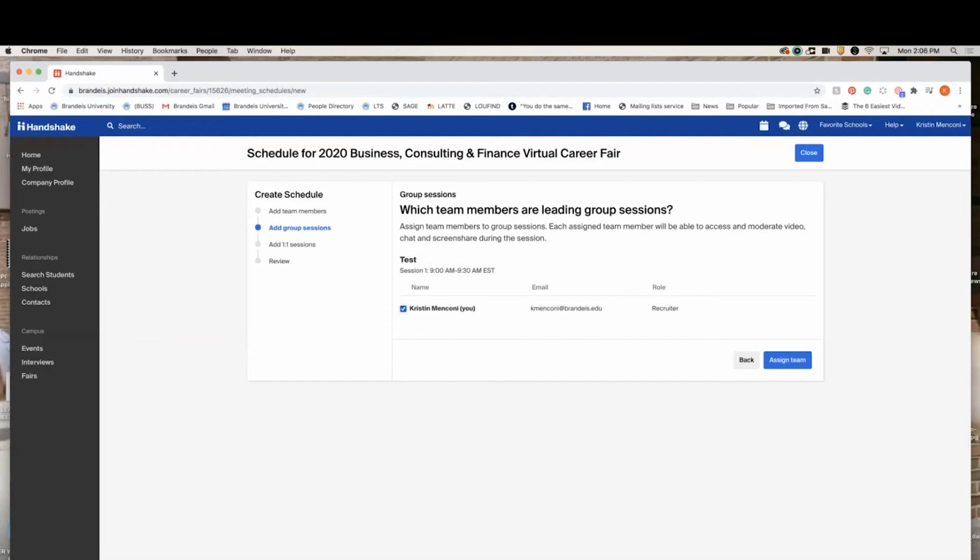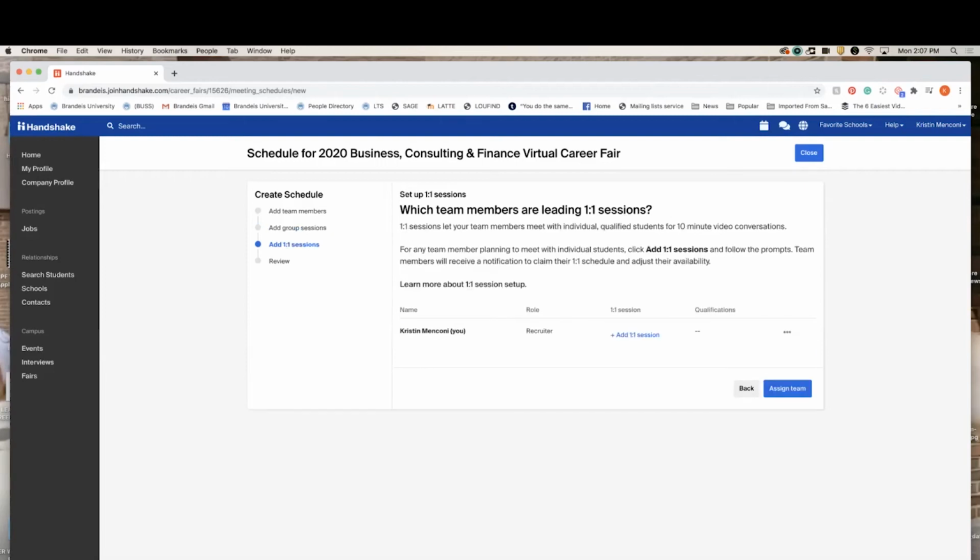Another thing to note is that all of your representatives, along with having Handshake accounts, need to claim their schedules, meaning they will need to log in prior to the event in order for their session to be active. Once they are assigned, select Assign Team. Then you'll be prompted for one-on-one sessions.